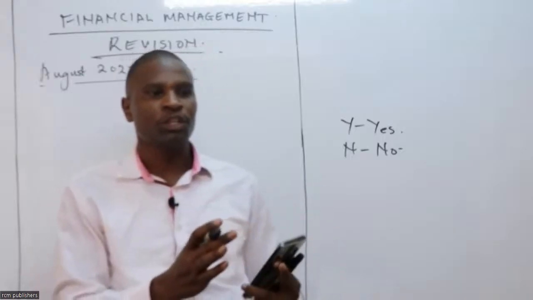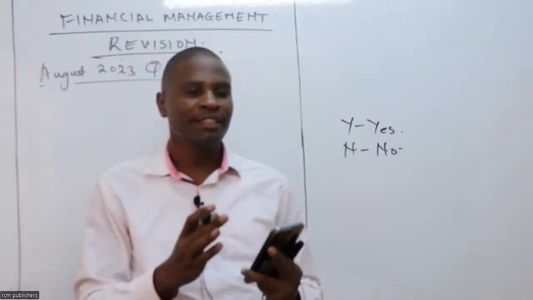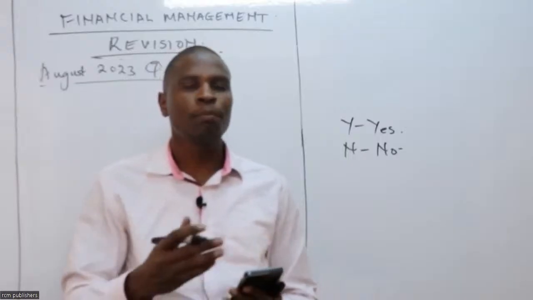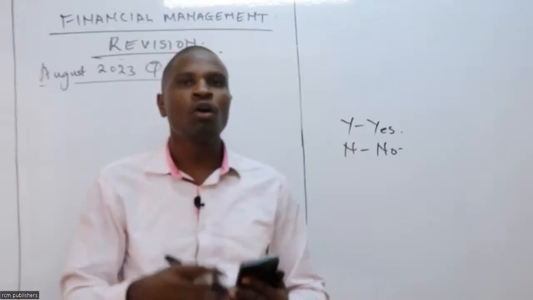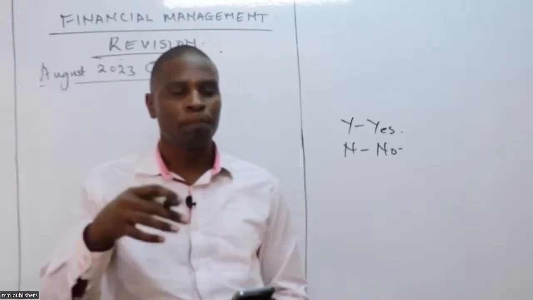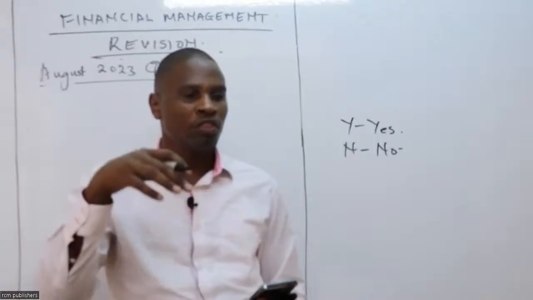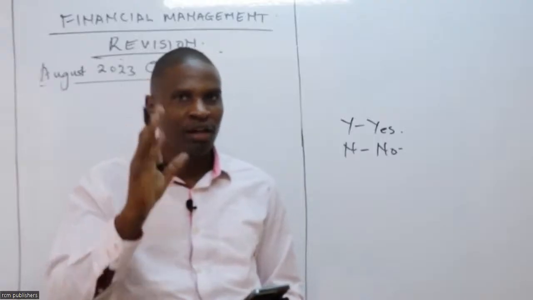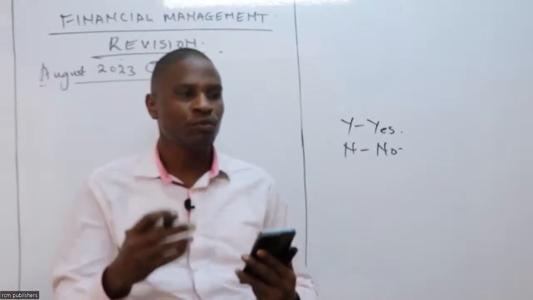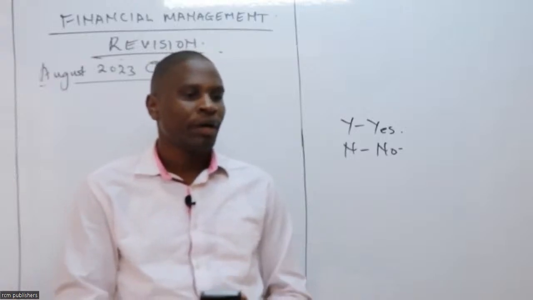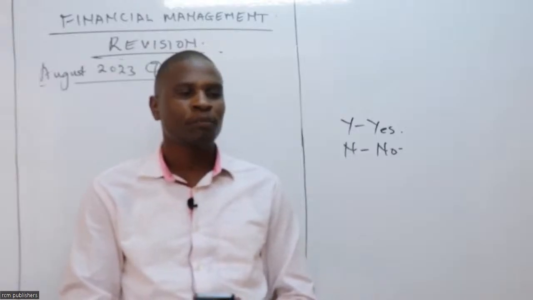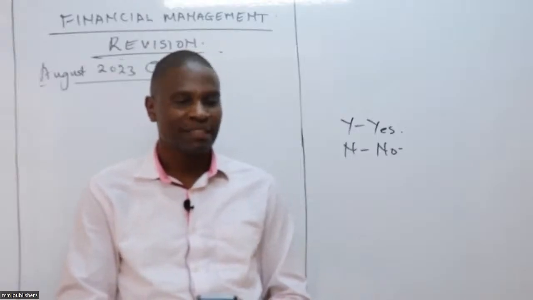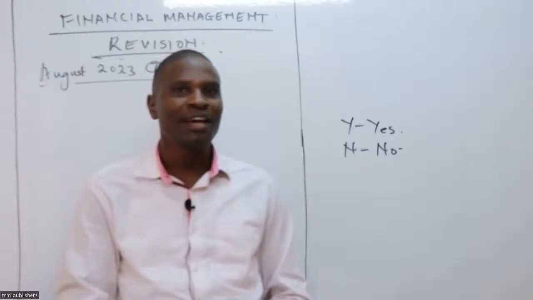If you look at that question, what does it require us to do? Are we supposed to determine the future value or the present value that this person should deposit? The first thing that you should ask yourself: are we looking at the future value or the present value? Pia tuambia PV, present value. Wow. People are telling us that we are supposed to get the present value.